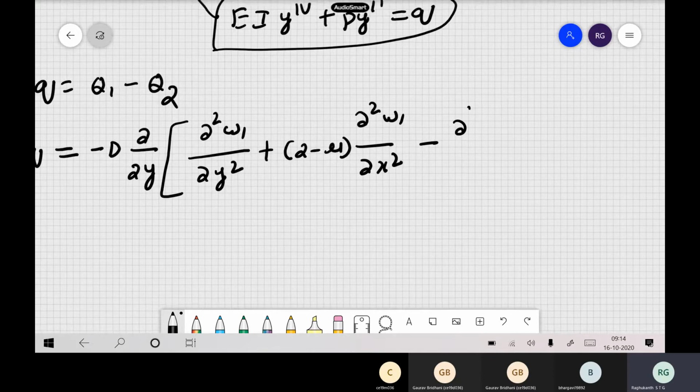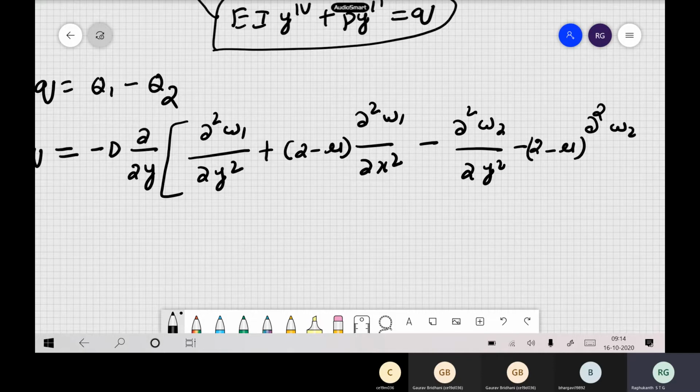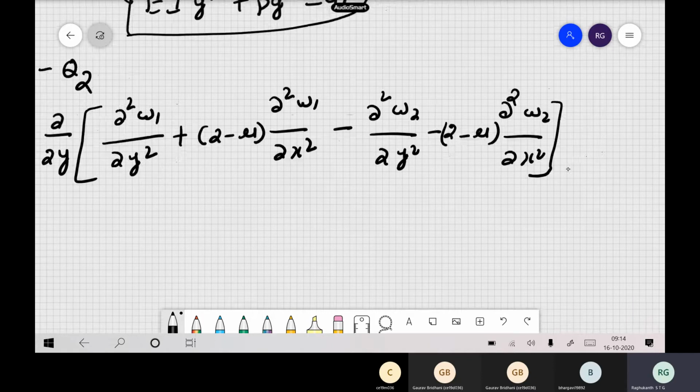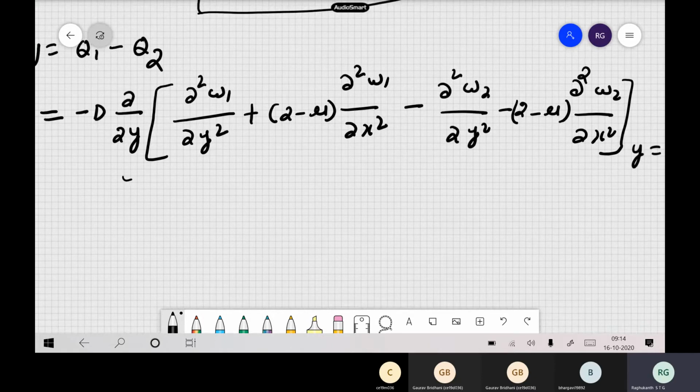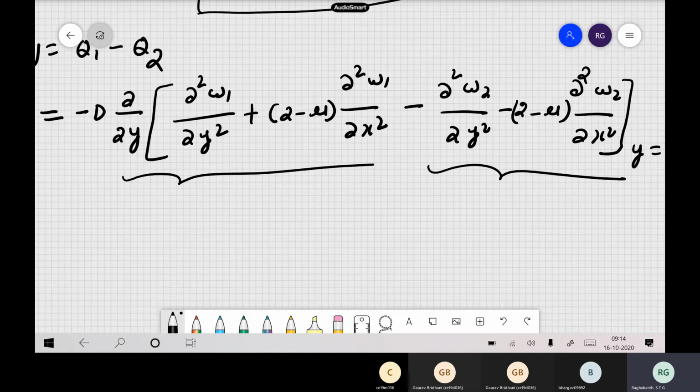Then the second one, ∂²w2/∂y² minus (2 minus mu) ∂²w2/∂x², at y equal to 0. So this is our difference of the shear force. This expression for shear force is given by these expressions, one for plate 1, another for plate 2.